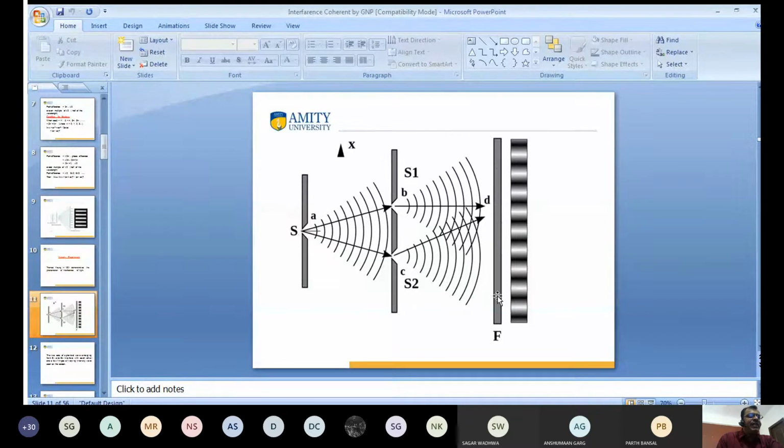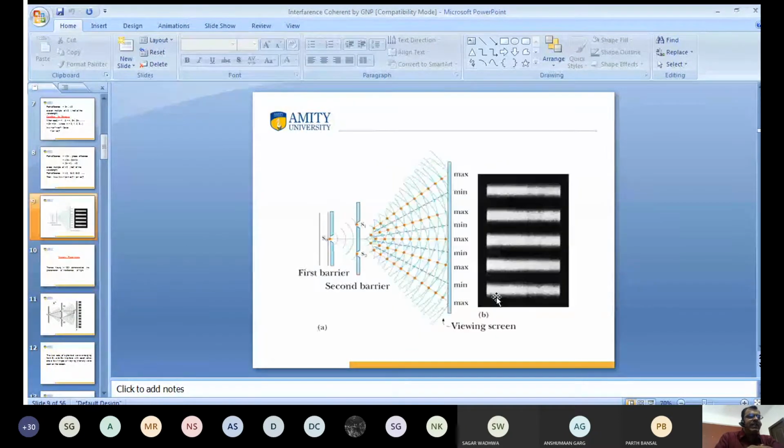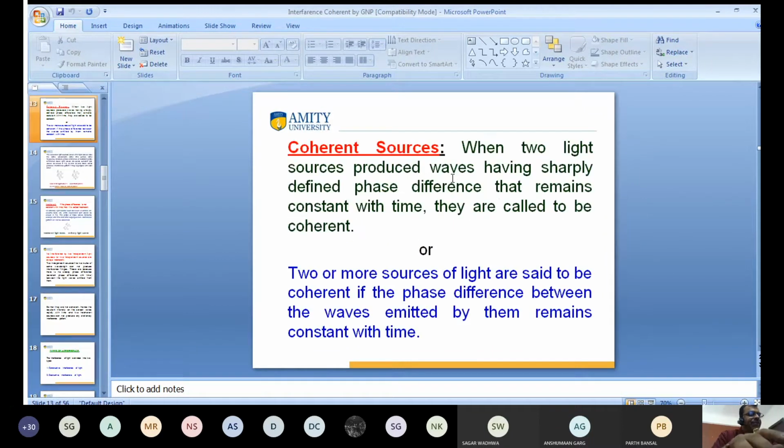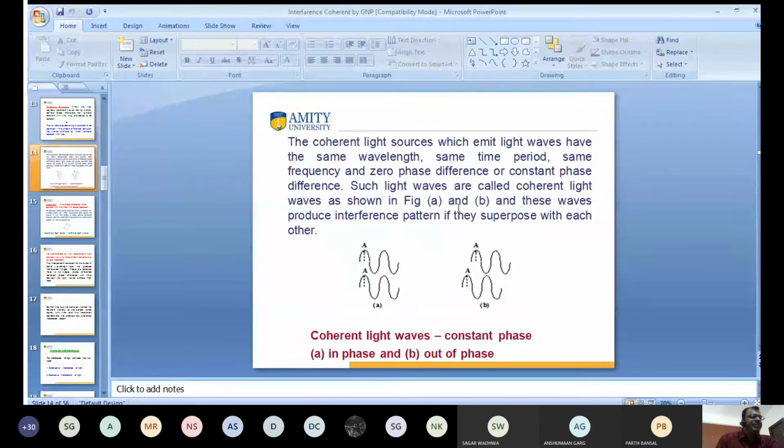This is the screen. We get alternate maxima and minima. This is called non-uniform distribution of intensity. This is Young's experiment. Coherent sources means two sources having a constant phase difference. This is called coherent sources, and you know this.